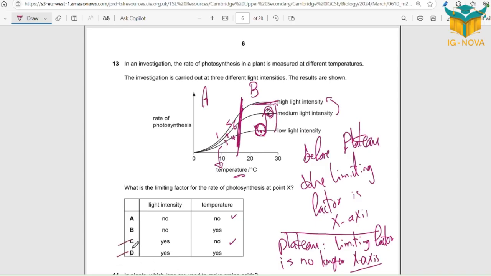So I need C, D from light intensity. I need A and C from temperature. So option C.